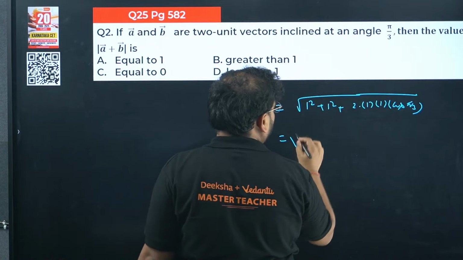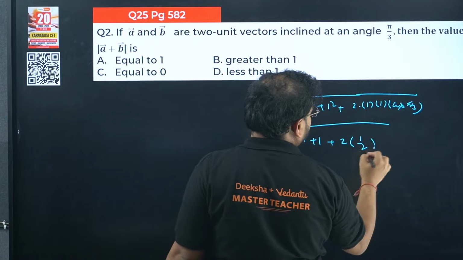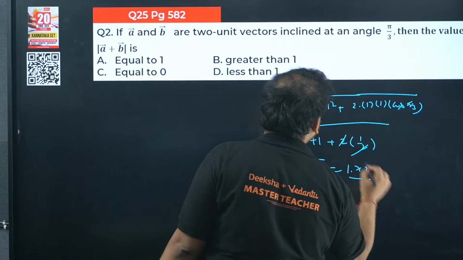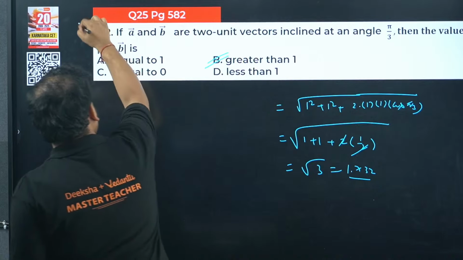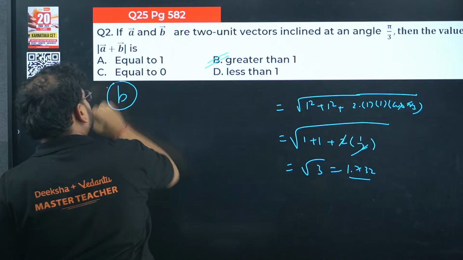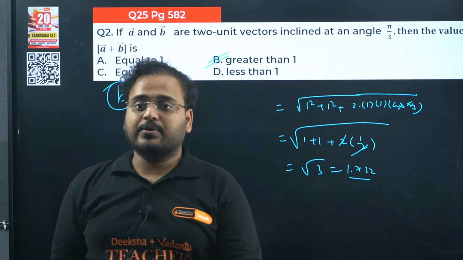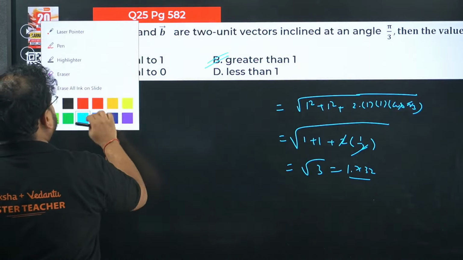So you'll have here 1 plus 1 plus 2 into 1 by 2. So root 3, which is 1.732, which is greater than 1. Option B is right. Option B is correct. Clear? Yes, option B is the right answer.